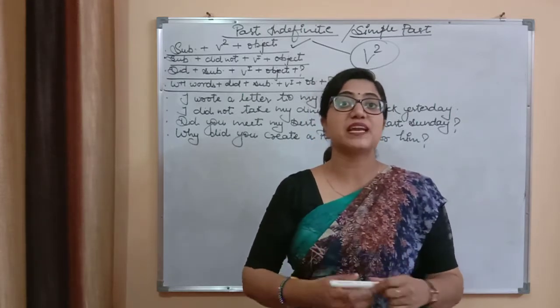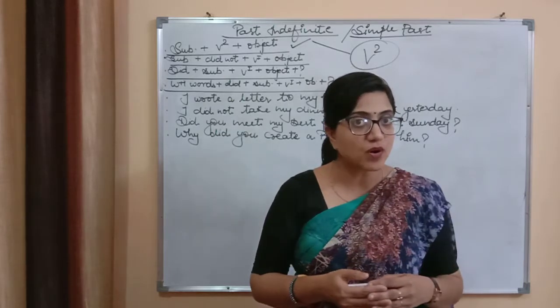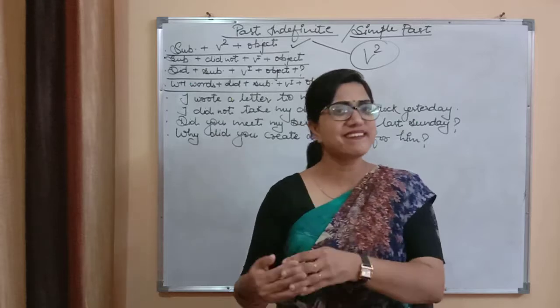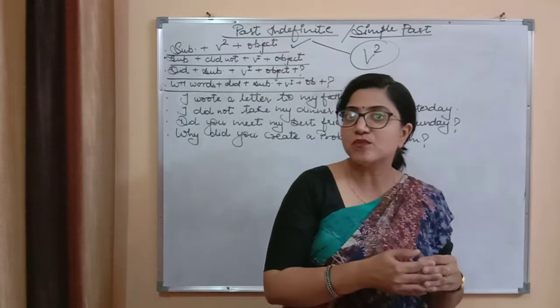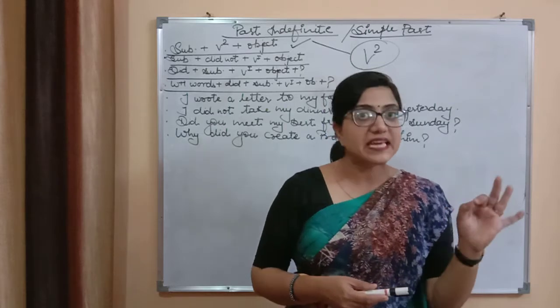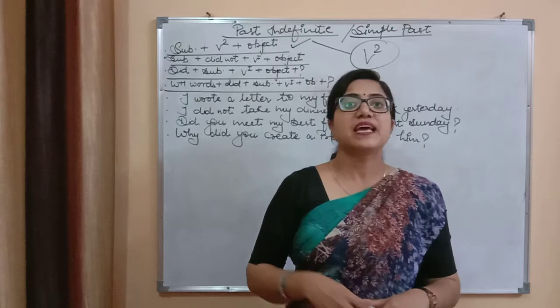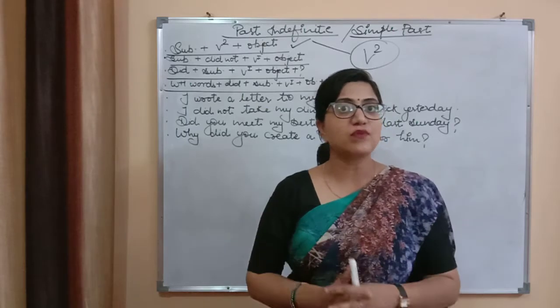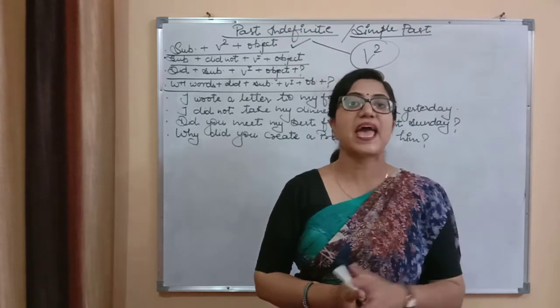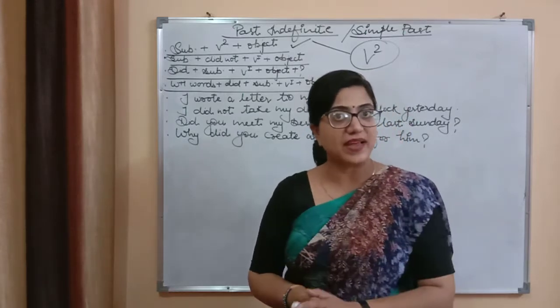Verb second form, there are 2 types of main verbs. The first is regular verbs and the second one is irregular verbs. Regular verbs are those in which you have to add d, ed or ied. And irregular verbs, in irregular verbs you do not add d, ed and ied, right?